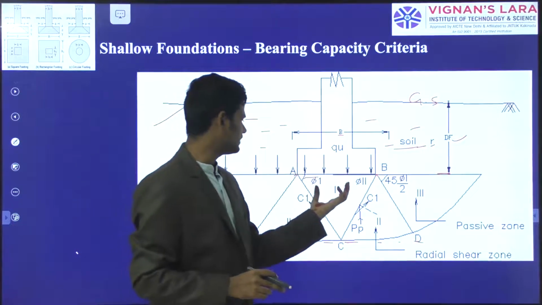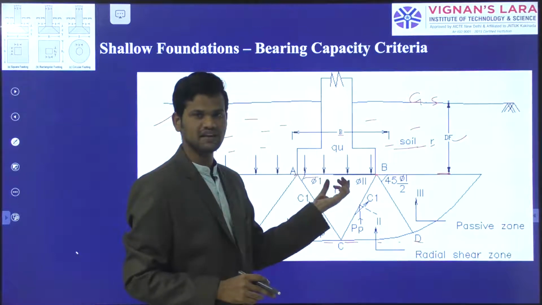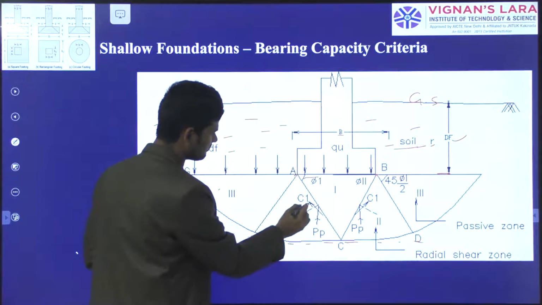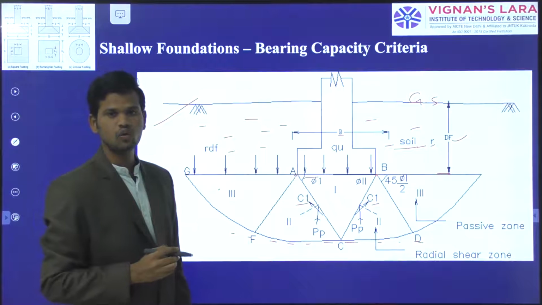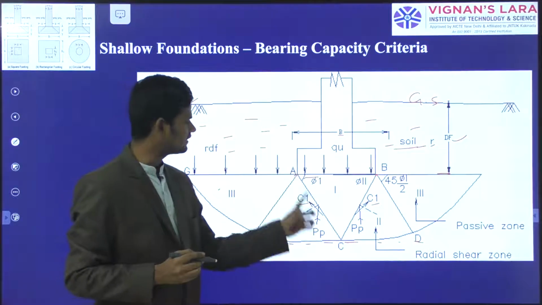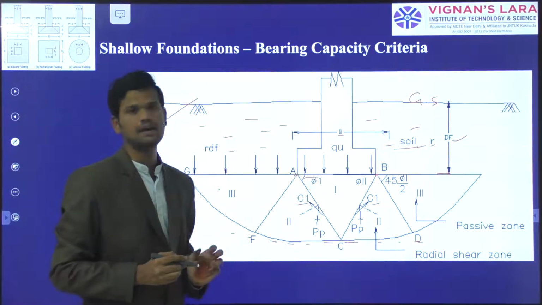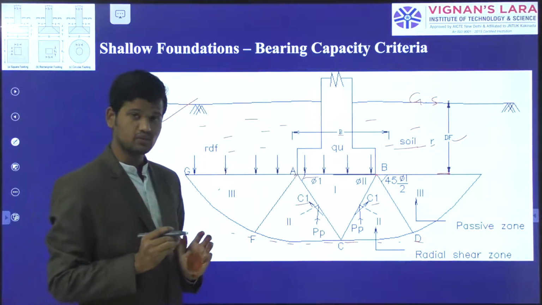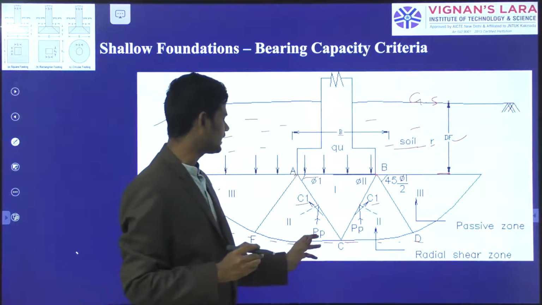The first one is the triangular portion, which is the elastic zone. Here we represent C1, and here also C1, where C1 is the cohesion of the soil mass acting along these planes AC and BC. PP is the passive earth resistance, the pressure created by the wall on the soil, which we represent as PP.